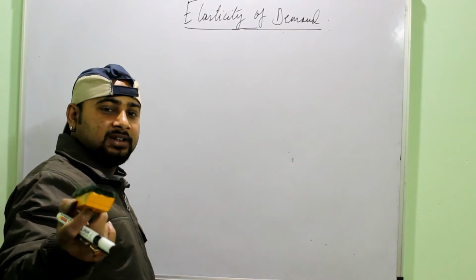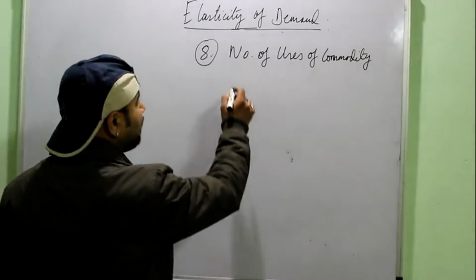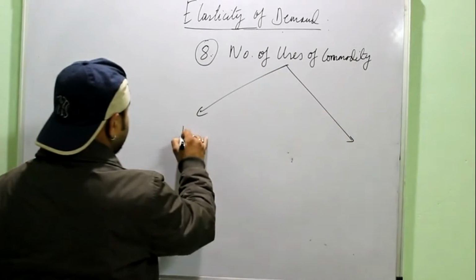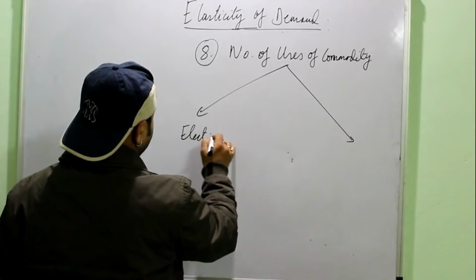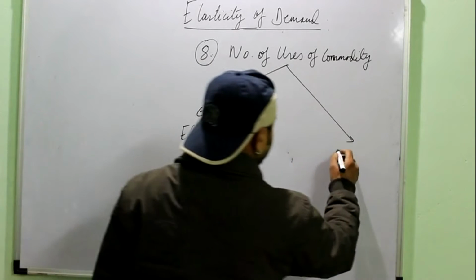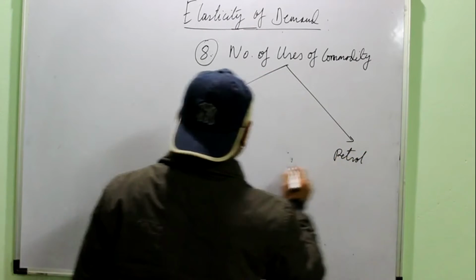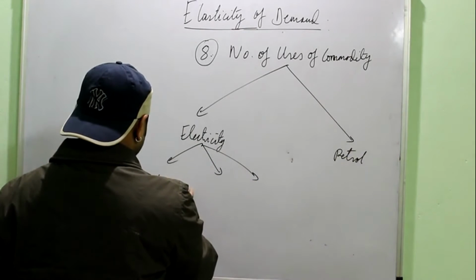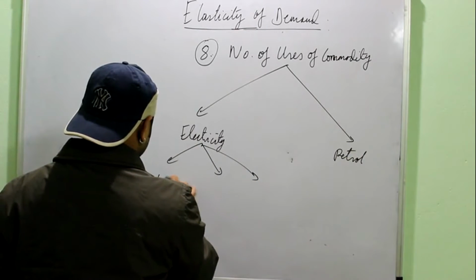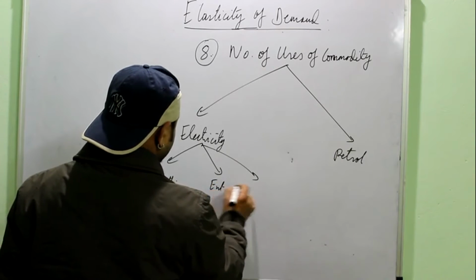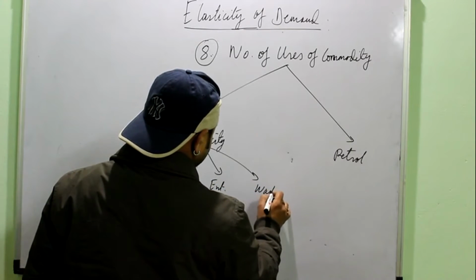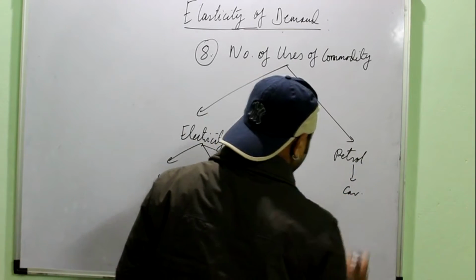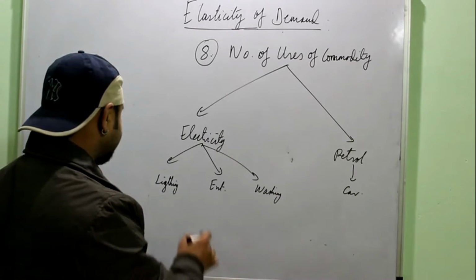How the number of uses of a commodity affects the elasticity. Again we can take 2 simple examples, say electricity and say petrol. Electricity you are using at home, say for lighting, say for entertainment, say for washing. Petrol you are using only to run your car or any other vehicle, right?